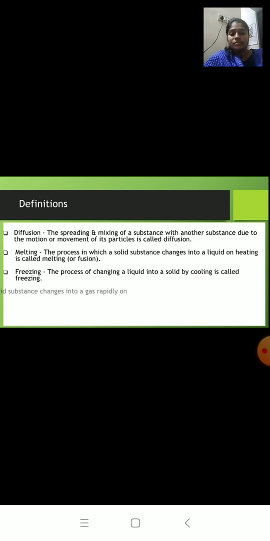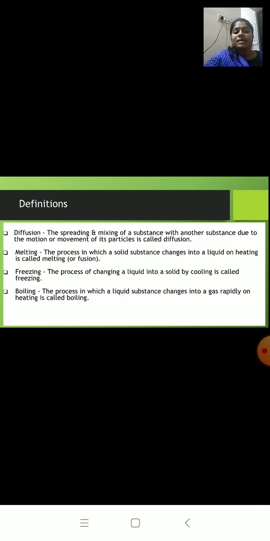Next one, boiling. The process in which a liquid substance changes into a gas rapidly on heating. So when we increase the temperature, the liquid is changing into gas, and that is called boiling.